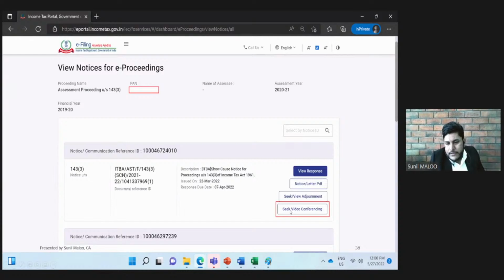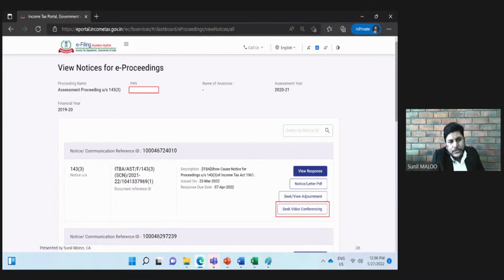And the last option here is to seek the video conferencing. As everything is in a faceless manner, so whatever submissions we have submitted to the officer, if we want to explain the content of those submissions by making some personal interaction, that can be done by using this utility. We can click here, we can request the assessing officer to allow us the opportunity of personal hearing through video conferencing. Here we need to select a specific date and time and make a request to the officer.